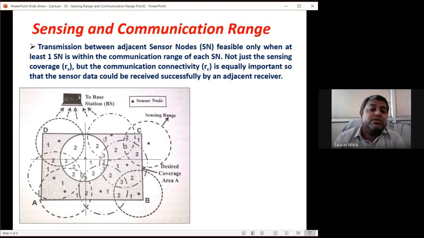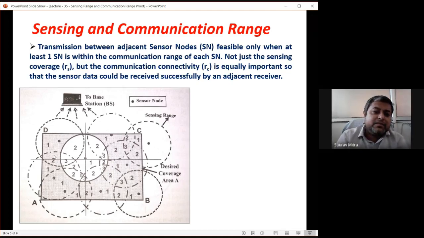There are 9 sensor nodes we have put, and you can check there is no position within this ABCD area which is not sensed. Can you find any area which is not sensed by any of the sensors? There are none. Any area you can check. Check this area, this point. This area is covered by this sensor node and this sensor node. So this area is sensed, and whatever data is here comes at this sensor. Now this area is sensed by this sensor node, as well as this area by this sensor node. So every area is covered.